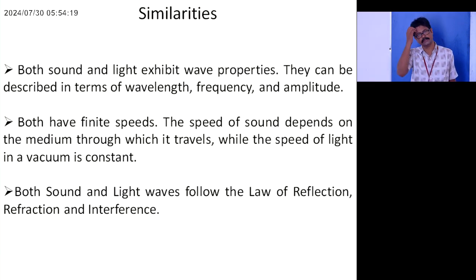Interference is observed in light also. You might have come across Young's double slit experiment, Newton's rings, and the air wedge. All these are observed due to interference of light. So we have seen three similarities particularly. One, both of them are waves, and both can be expressed in terms of wavelength, frequency, and amplitude. Both of them have different speeds in different media. Both of them follow wave behaviors like reflection, refraction, interference, and diffraction.